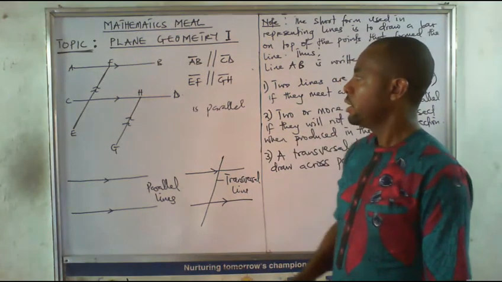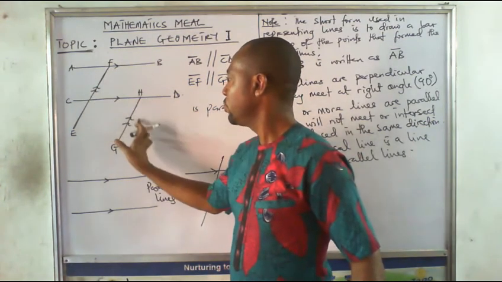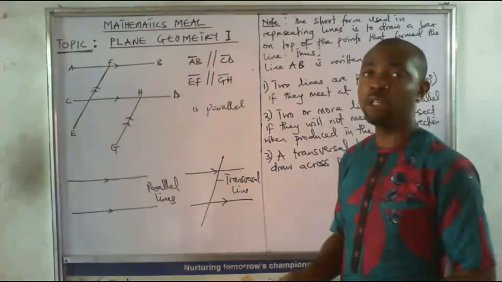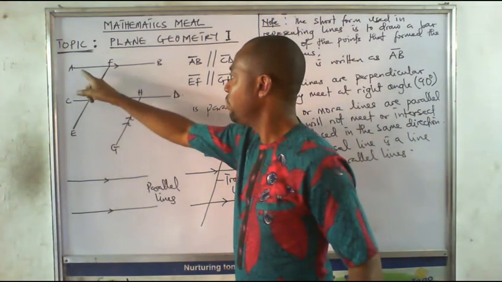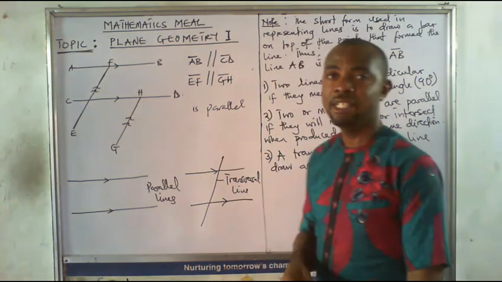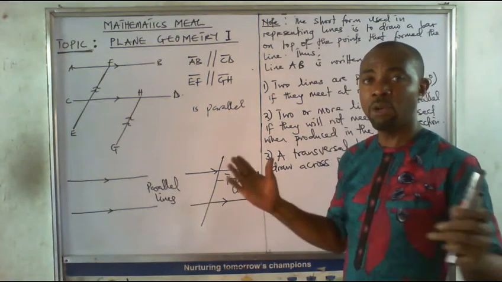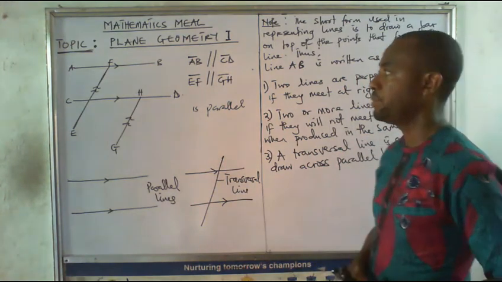GH. How? The arrows here are 1, 1, 2, 2. So if the number of arrows is equal, it means that the two lines are actually what? Parallel. Even though we know that there is no way this line will be parallel to this line because already they are intersecting. We know that parallel lines do not intersect. They will not meet when produced in the same direction.